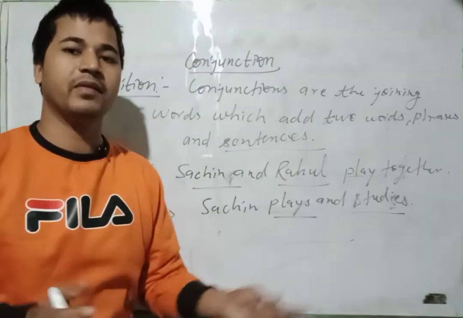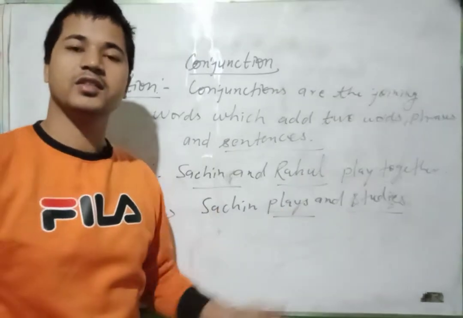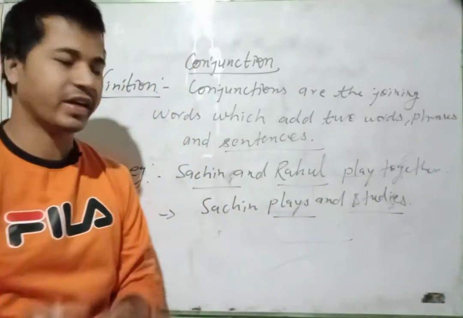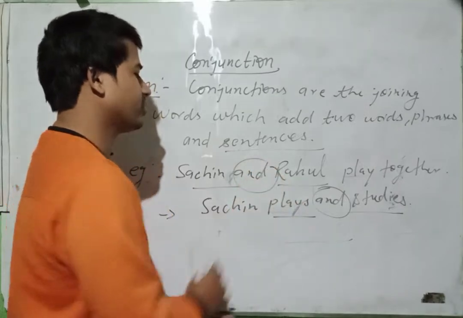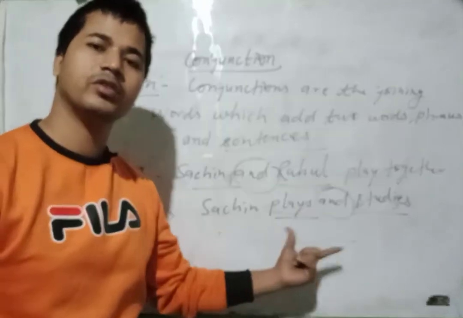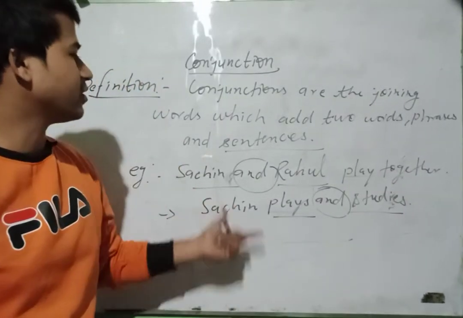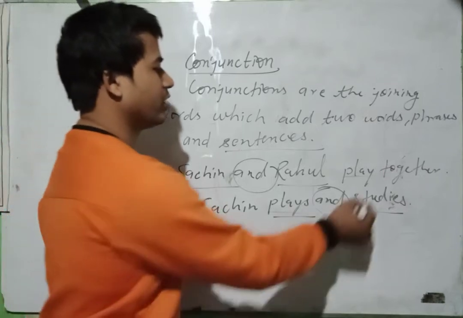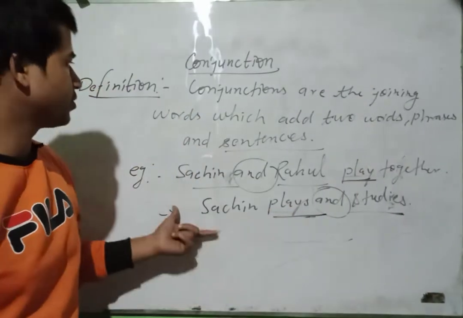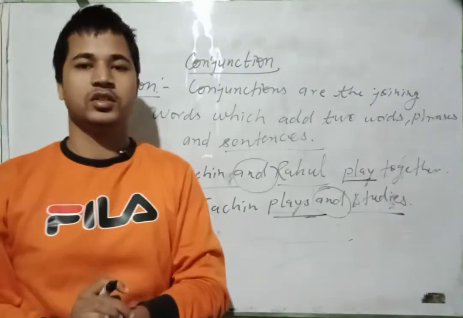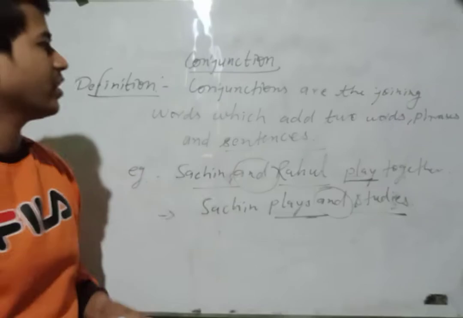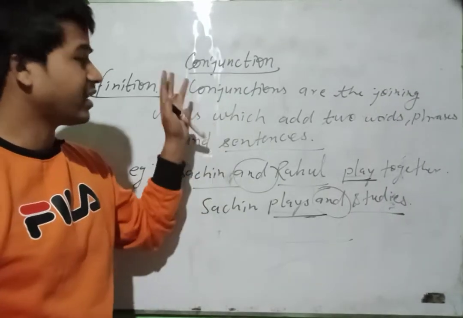Here in this sentence we have two sentences. Sachin plays, Sachin studies, and we combine them: Sachin plays and studies, with the help of and. Here this and is joining two words, but here this and is joining two sentences. So there is one work and there are two works. In this way conjunctions are always joining words which add two words, phrases and sentences. Now we are going to discuss the types of conjunction.